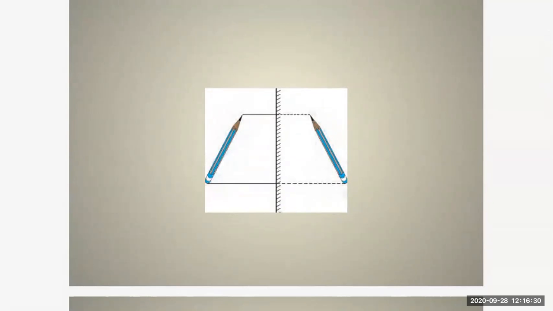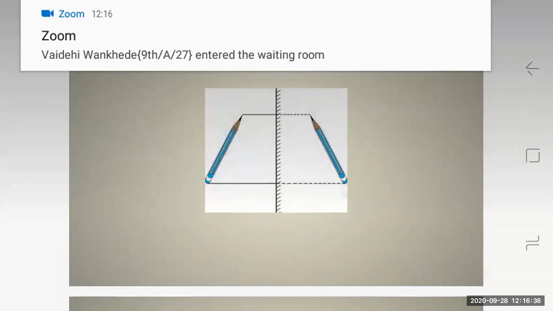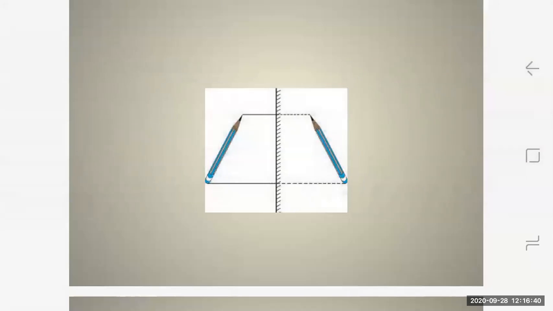Understood? So suppose I'm showing you this figure, that is, you can see in my PPT, the image of an extended source formed by a mirror. A pencil PQ is taken and it is kept in front of a mirror M1, M2. Okay, so let us say if we use an extended source instead of a point source. Extended source means what? The light will be coming from all the directions.